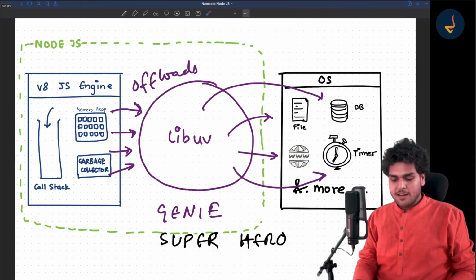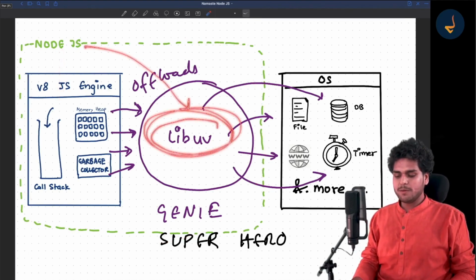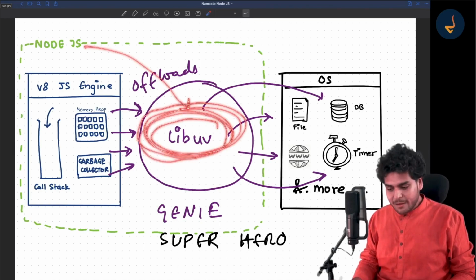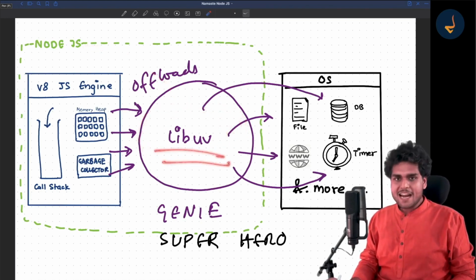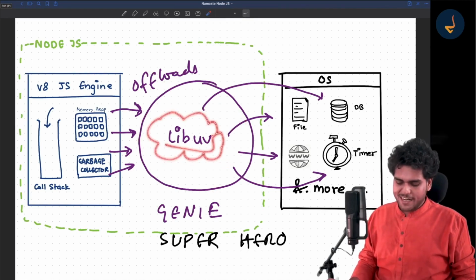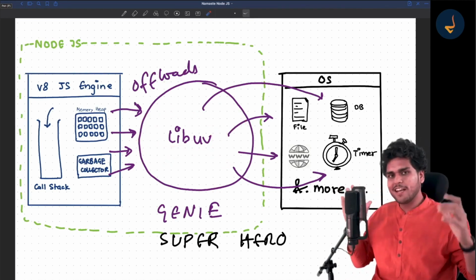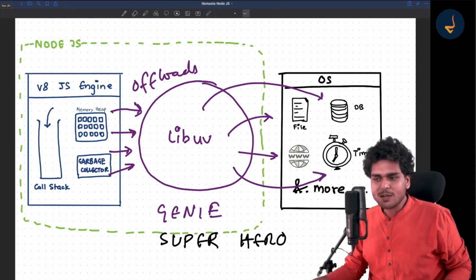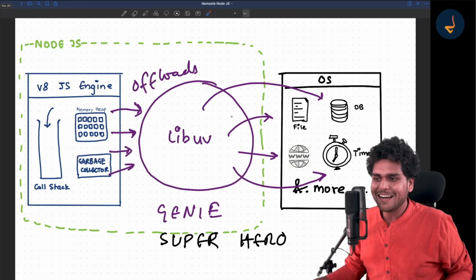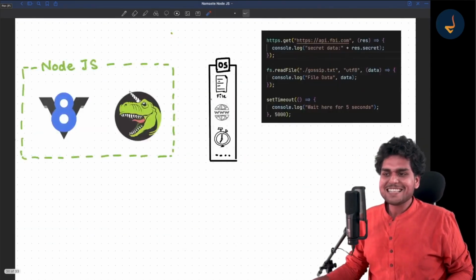Node.js uses the V8 engine. Node.js has some superpowers. This is libuv, my dear friends. And now you might be thinking that's a very poor name, right? That's not a very fancy or a very good name. But assume it's libuv, and it's a genie for us. It's a superhero for us, right?